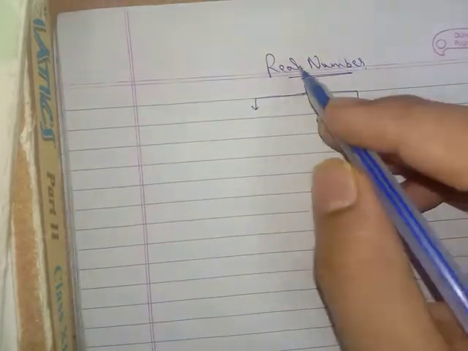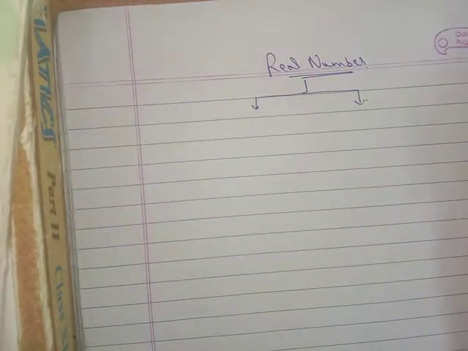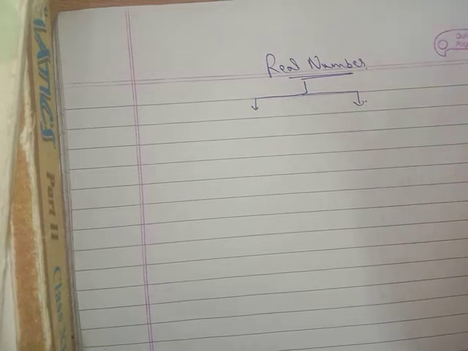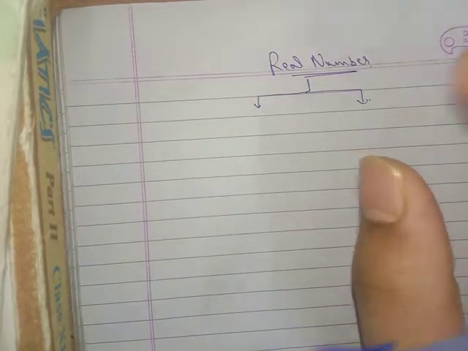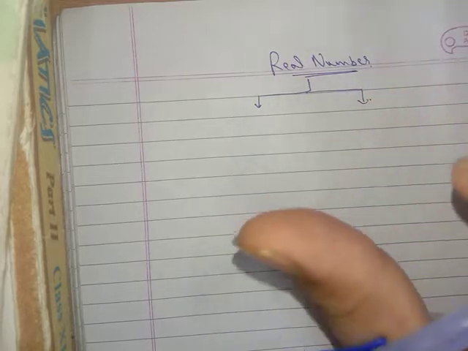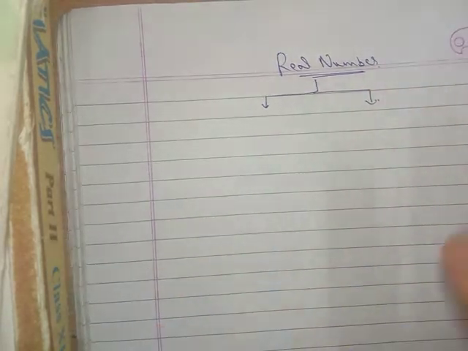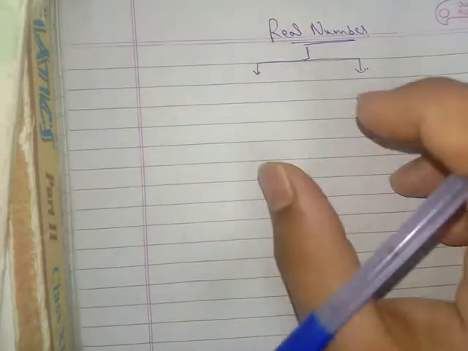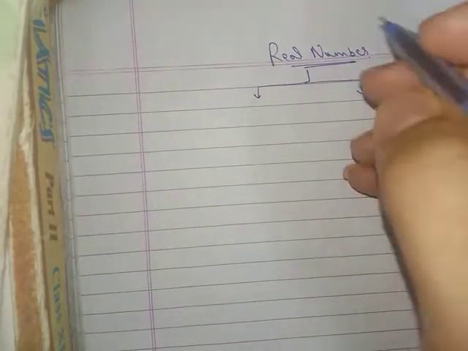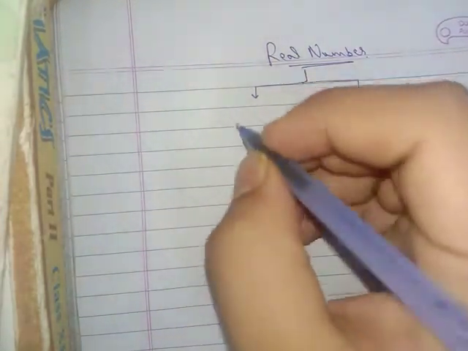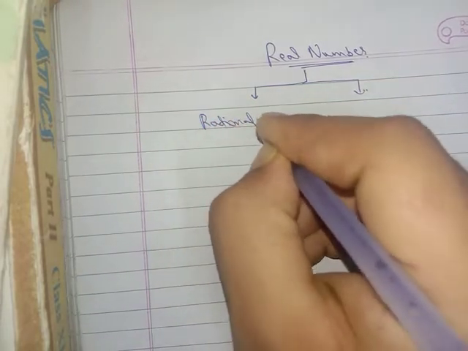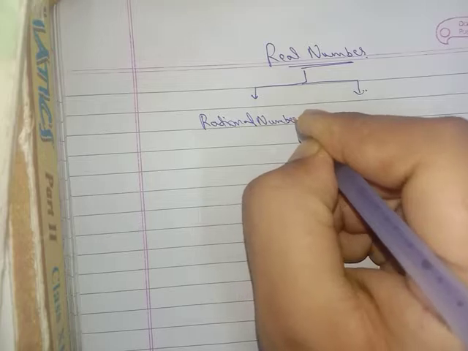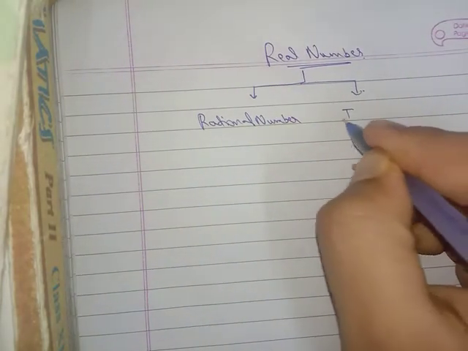So class, today we start our new chapter, real numbers. What is a real number? A real number is the combination of all the numbers: rational numbers, irrational numbers, positive numbers, negative numbers, whole numbers, natural numbers. So I make a chart like this. You understand all the numbers. So a real number has two types. First one, the rational number, and second one is the irrational number.